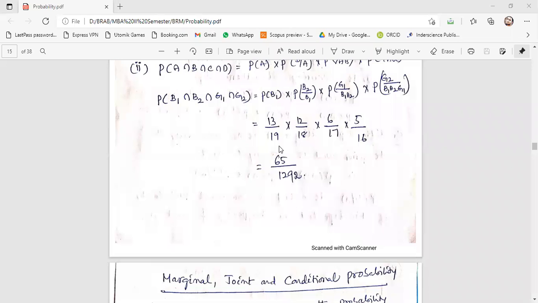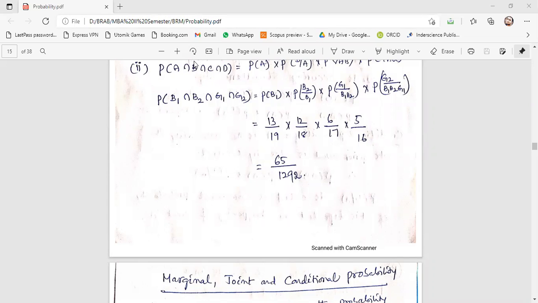So how many girls are there now in the class? 5, sir. 5 by 16, correct. 5 girls are there. Total number of students are 16. So this is equal to 60 by